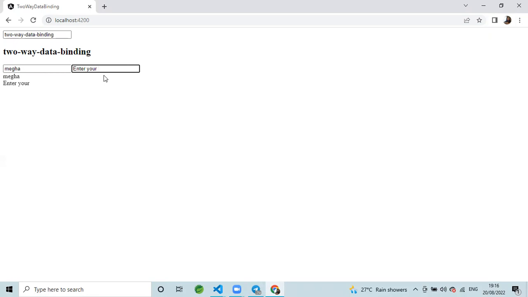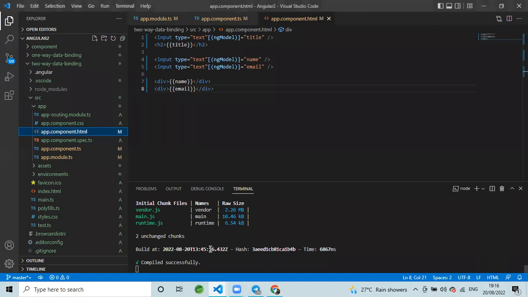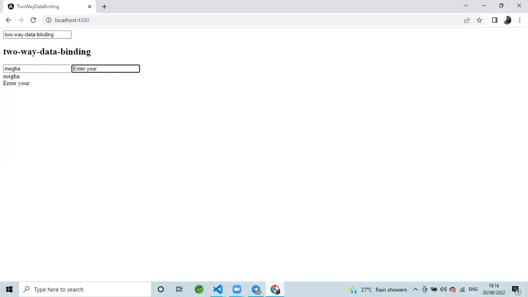This process which we are doing is two-way data binding. This is the simple code which we write for two-way data binding, and this is the output of the two-way data binding. Hope you all understand.